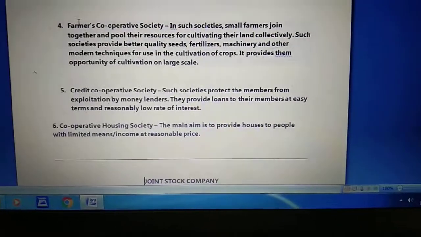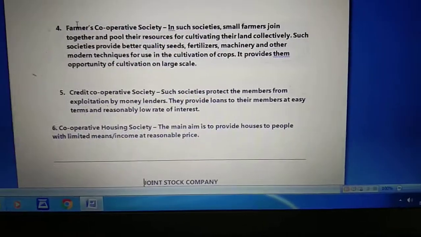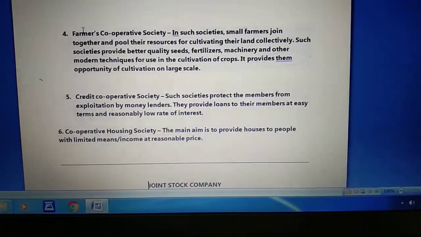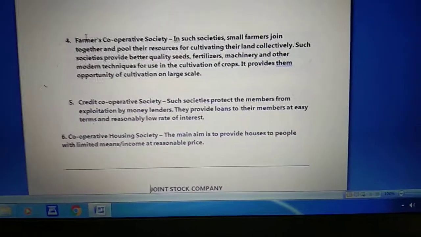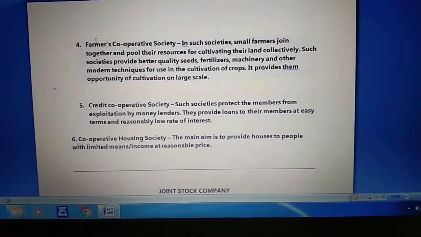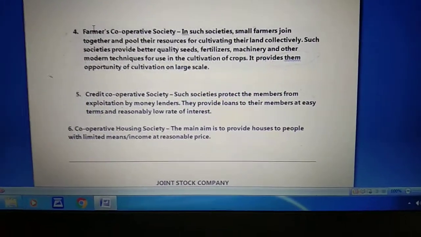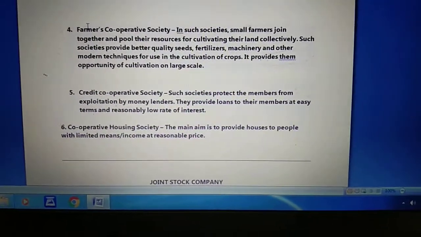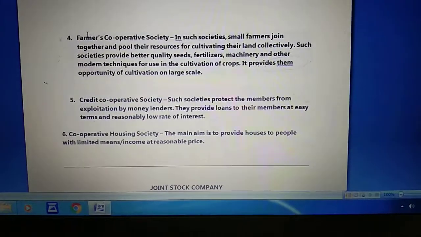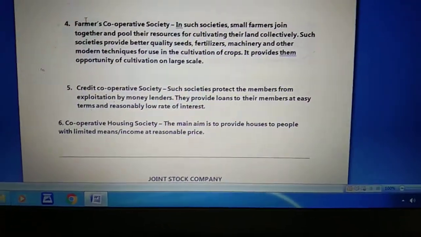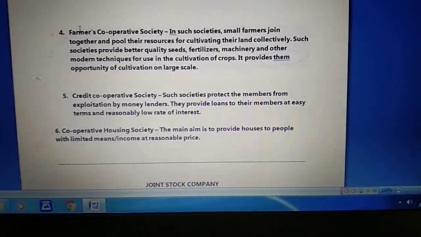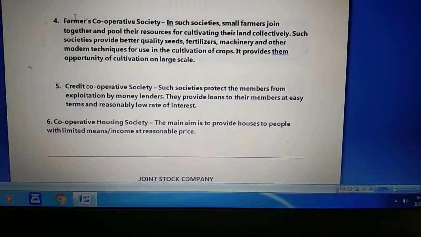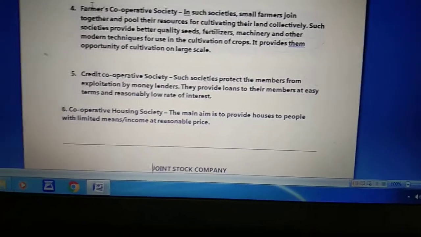They don't need to go to a moneylender where they have to pay a high amount of interest. So in this case, we are protecting the interest of members by providing them a proper credit amount at a lower interest rate, and the exploitation by moneylenders is not possible in such a case. So basically, credit cooperative society provides loans to their members on easy terms and at a reasonably low rate of interest.